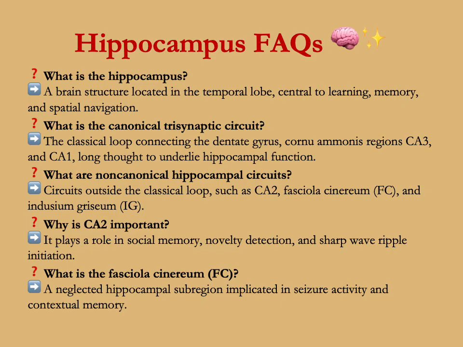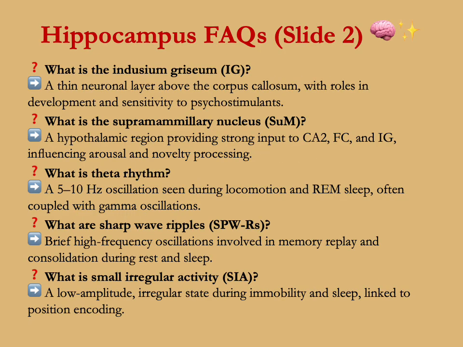What is fasciola cinereum or FC? It's a neglected hippocampal subregion implicated in seizure activity and contextual memory. What is the indusium griseum? It's a thin neuronal layer above the corpus callosum with roles in development and sensitivity to psychostimulants.